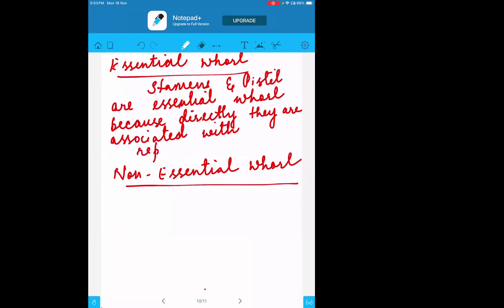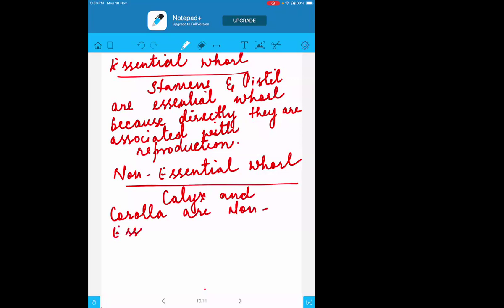Whereas when we talk about the non-essential ones, they are not directly associated with reproduction. Such as the calyx and corolla, or I can say sepals and petals. Sepals and petals are not connected directly with reproduction. That is why they are called the non-essential whorls.